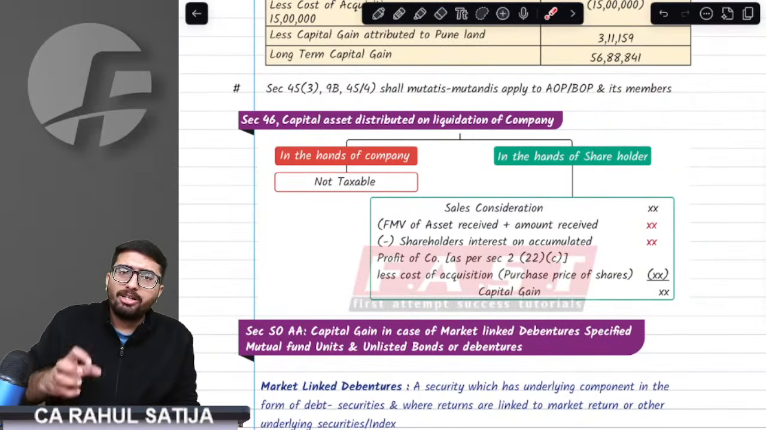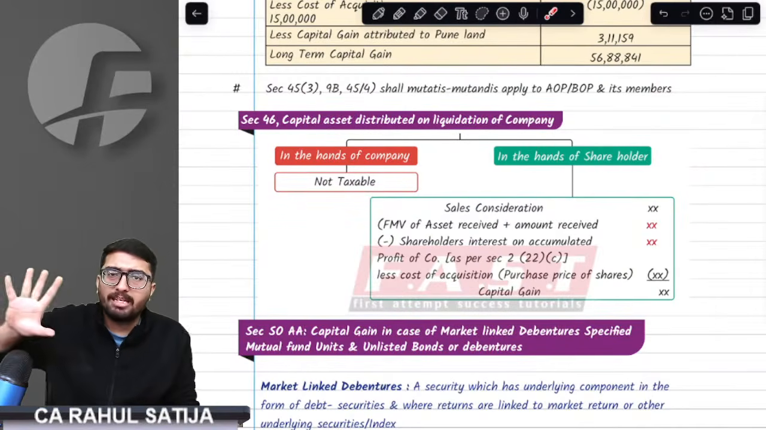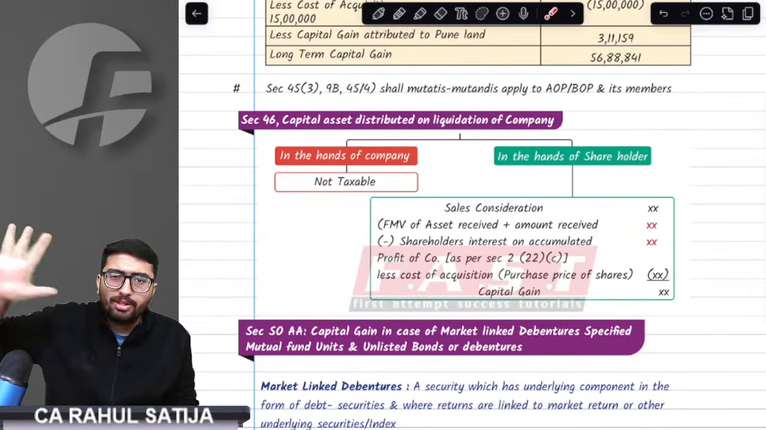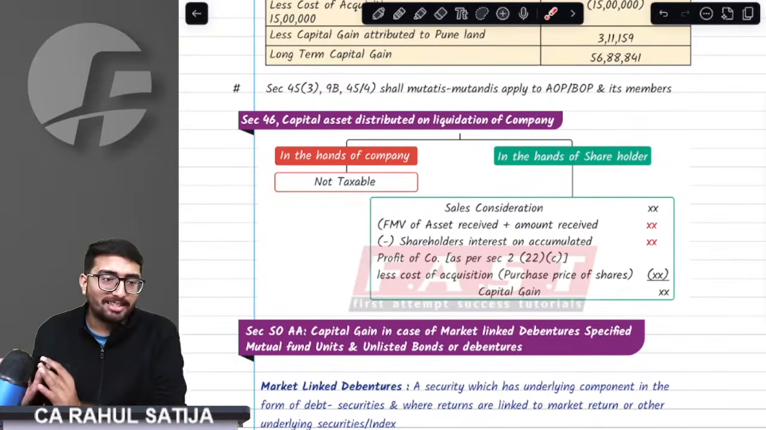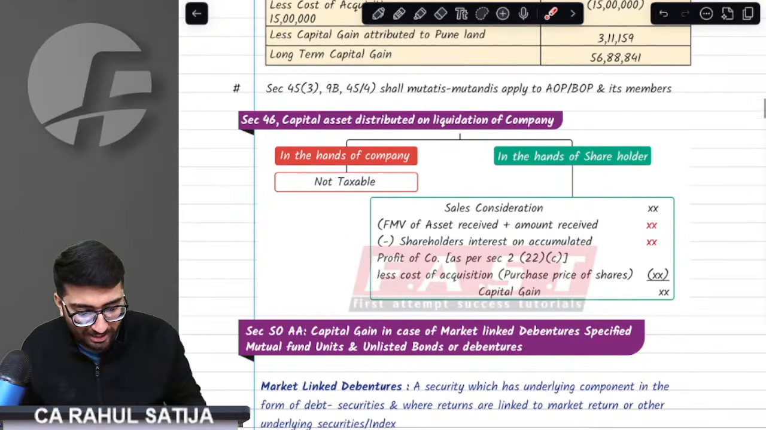For example, if an AOP distributes its assets to the members at the time of reconstitution or at the time of dissolution, the same provisions would apply mutatis mutandis. That means as it is. If an AOP transfers the asset, it shall apply as it is. Got it, sir.